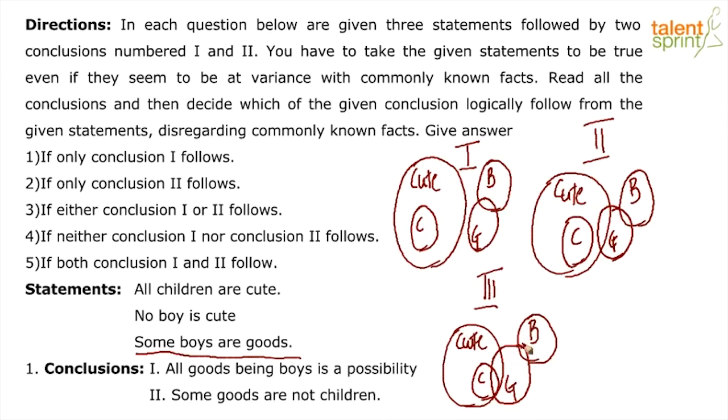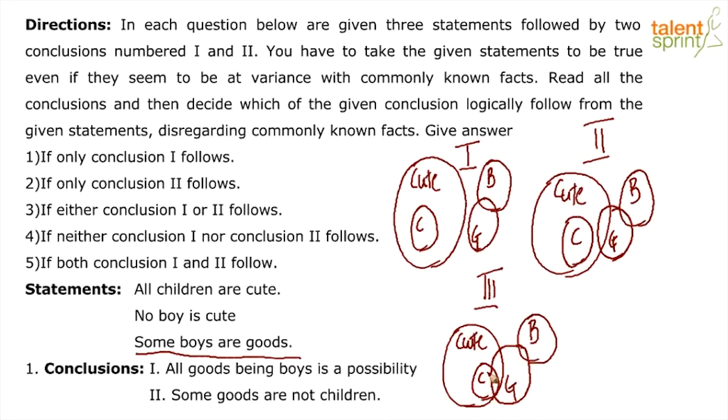Here goods is sharing something in common with boys, cute and children. So we must remember, most of us have a common tendency of only drawing one diagram and trying to analyze the syllogism by it. But no, there may be cases like this question where multiple situations may be possible, and we have to analyze all of those before we answer our question.